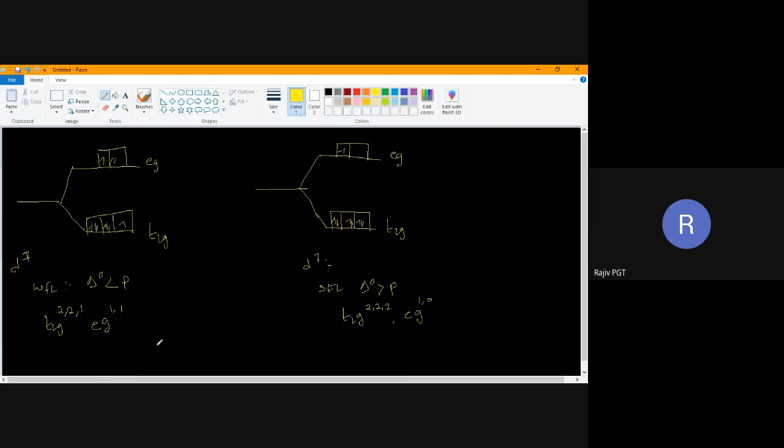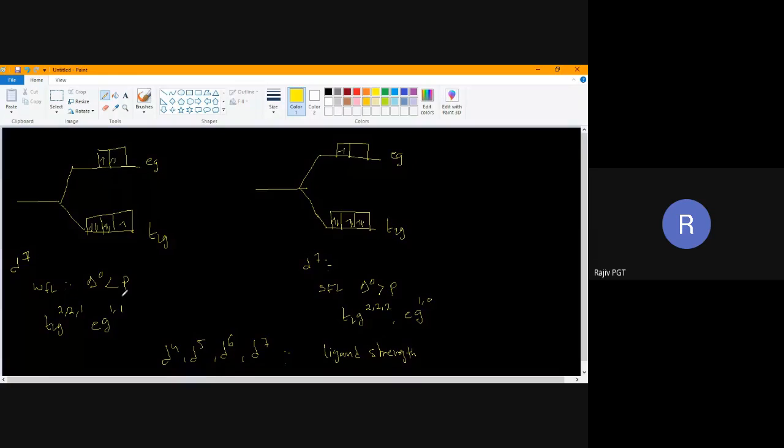This is strong field ligand. That is why, if you take d4, d5, d6, and d7, the configuration will change with change in ligand strength. If it is strong field, a different orientation will come; if it's a weak field, it's a different orientation. Clear, children? Can I proceed?